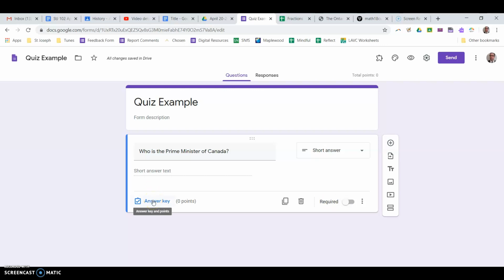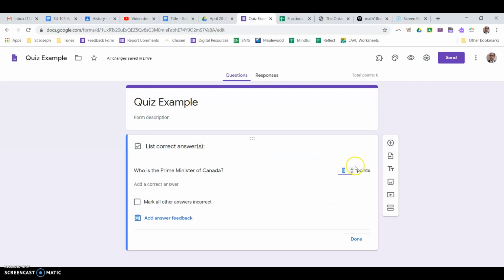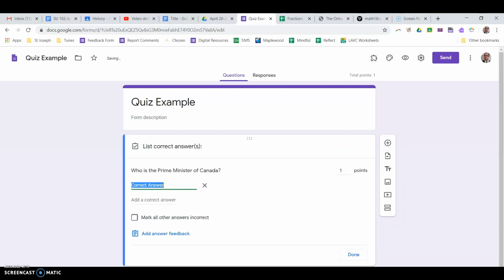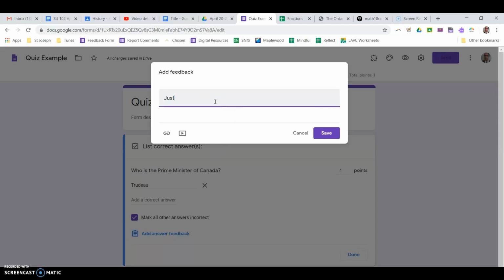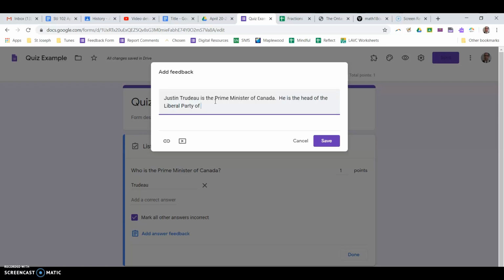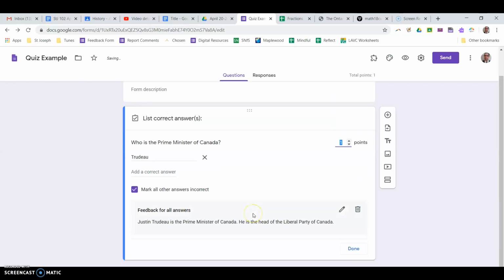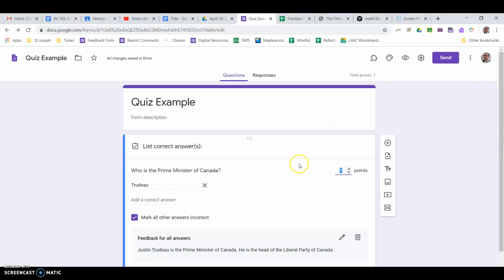I'm going to go to the answer key. So now there's another view of this question. I'm going to say it's worth 1 point. And the correct answer is Trudeau. Everything else is incorrect. You can also add answer feedback. So Justin Trudeau is the Prime Minister. There we go. There's the feedback. You can even link to a website or a video with your explanations. Okay, so at its simplest form, there's my quiz.